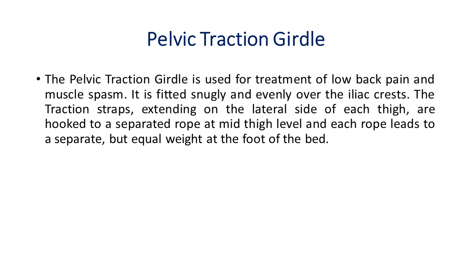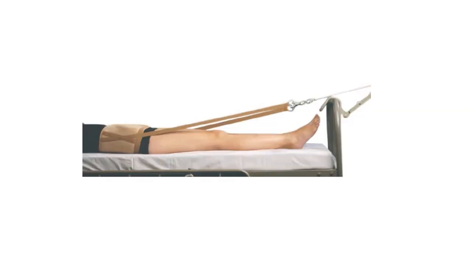The straps on the lateral side of each thigh are hooked to separate ropes at middle thigh level, and each rope leads to a separate but equal weight at the foot of the bed. It is coming from both sides of the thigh, but at the foot end equal weight is connected. See this picture.